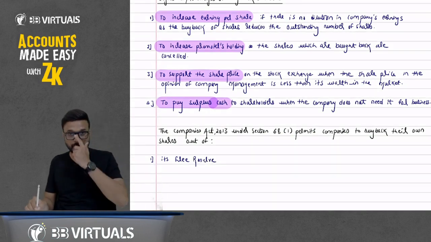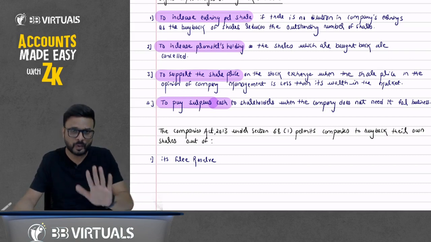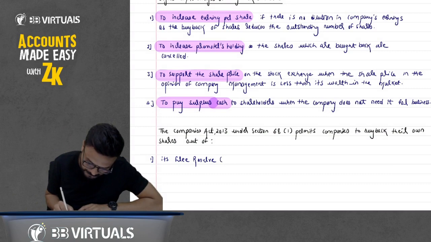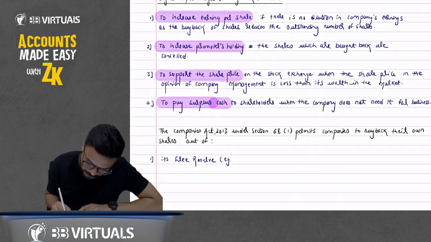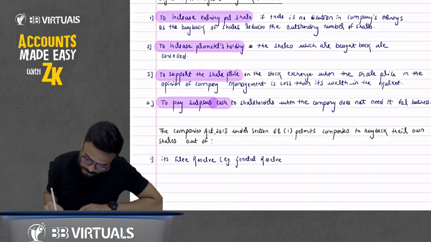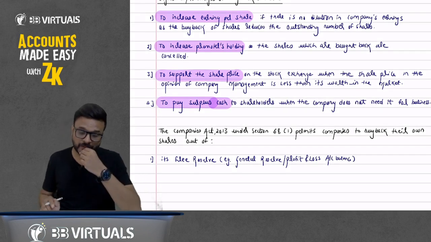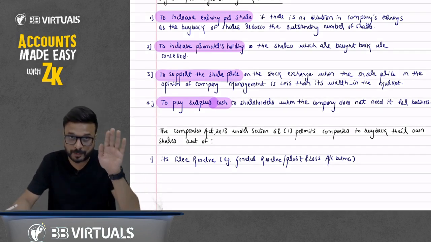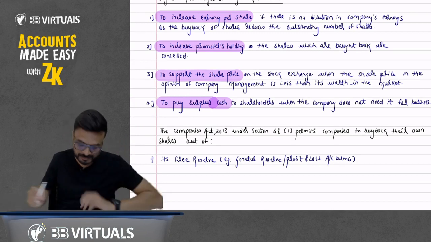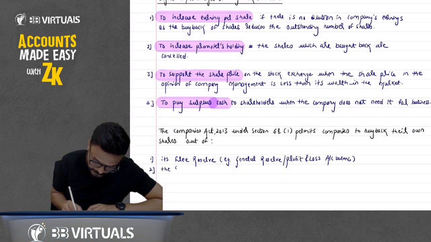What do you mean by free reserve? The reserve that can be utilized for the purpose of dividend. We call it free reserve. Example: general reserve, profit and loss account surplus balance. So we can utilize this free reserve for the purpose of buyback. Second thing, it also permits to utilize the securities premium account.